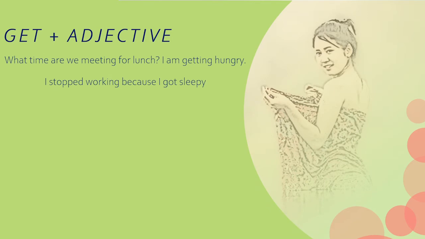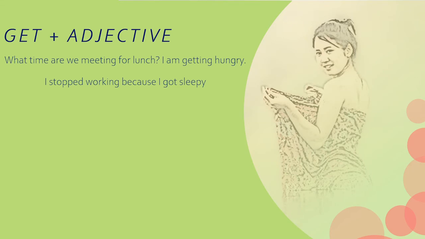Get plus adjective. Get can be followed by an adjective. Get gives the idea of change, the idea of becoming, beginning to be, or growing to be. Here's an example. What time are we meeting for lunch? I am getting hungry. It explains that the person before this was not hungry, but now is beginning to be hungry.